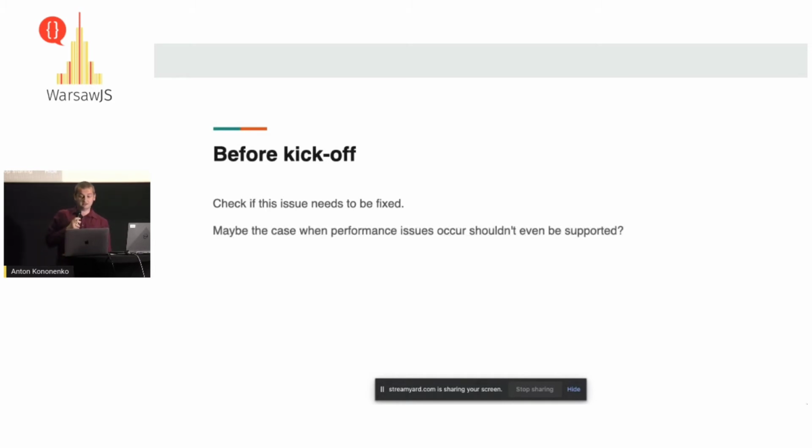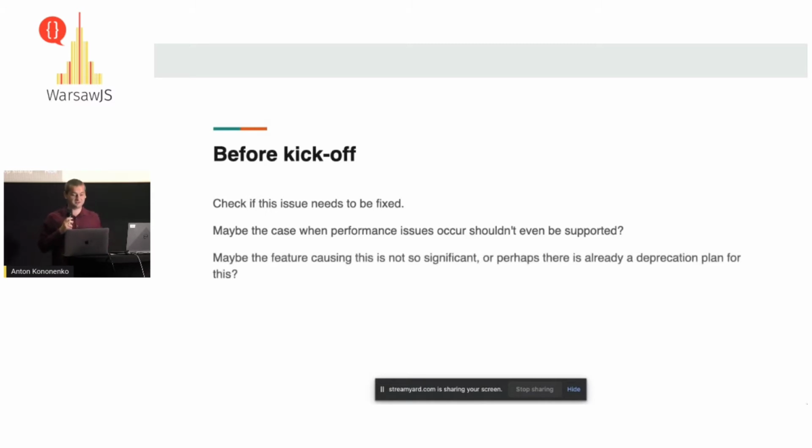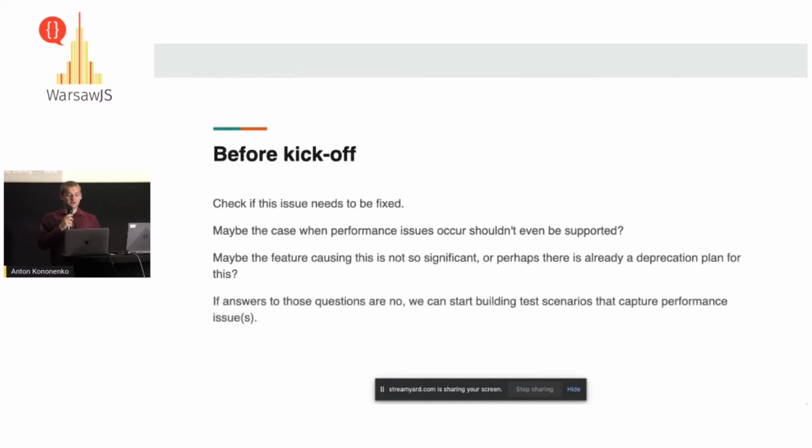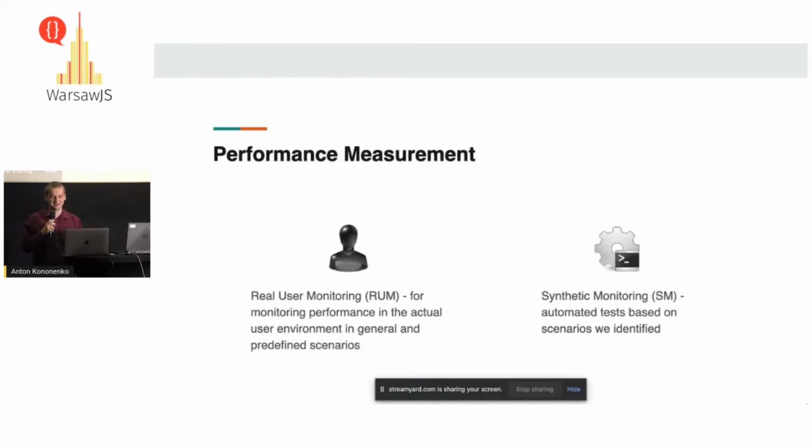So, yeah, maybe it even shouldn't be supported. Or maybe we have a feature which underperforms or has some performance degradation, but it's on a deprecation plan, we are going to remove it. So please ignore it, remove it, forget it, live a happy life. Don't waste your time on optimizing this. So if all your answers to those questions are no, you have a real issue, then we come to measurement.